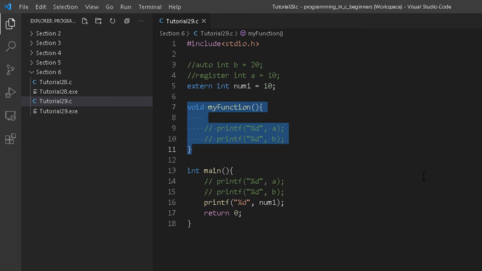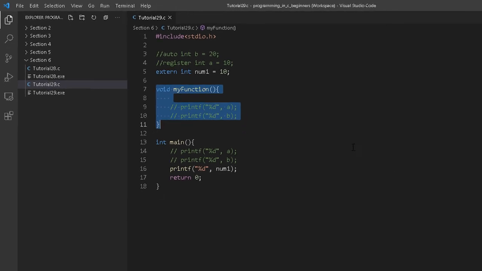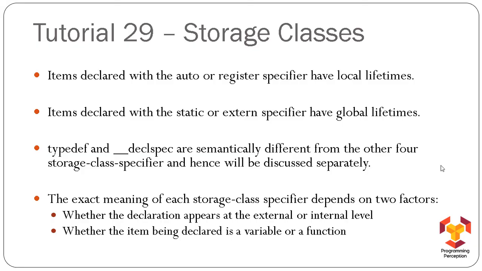Now you might be wondering, then what is the use of using a static or extern keyword if without that as well it belongs to global lifetime? You will understand that as soon as we discuss scope and visibility, which are going to be our next two tutorials. So that marks the end of this tutorial.